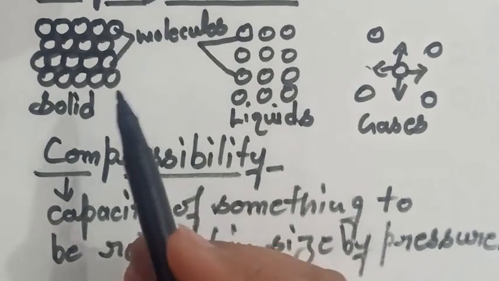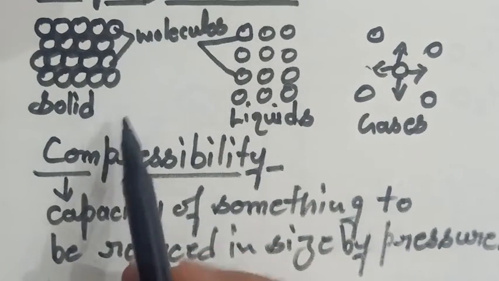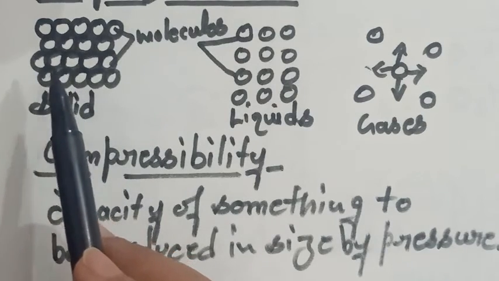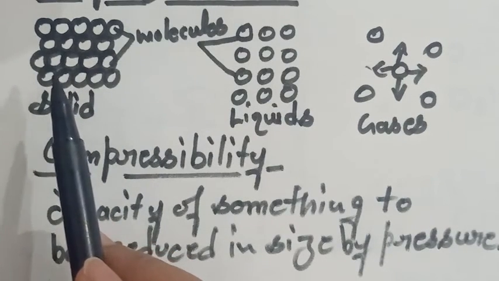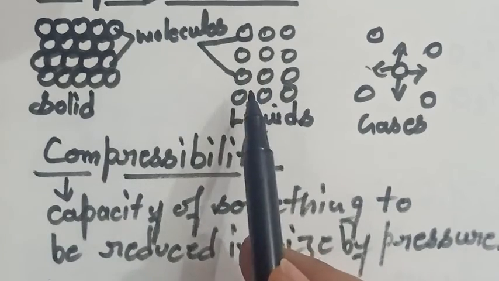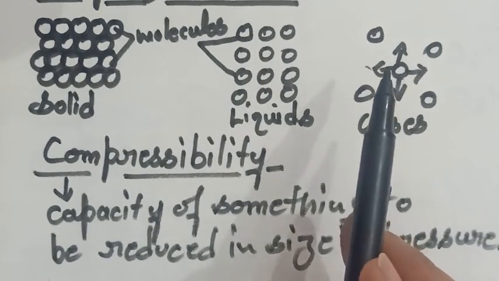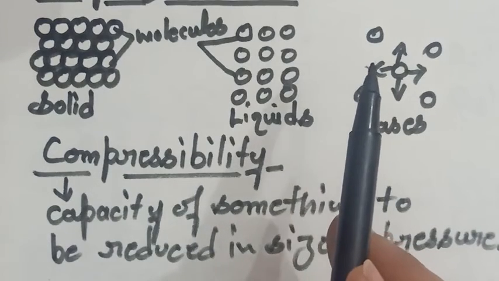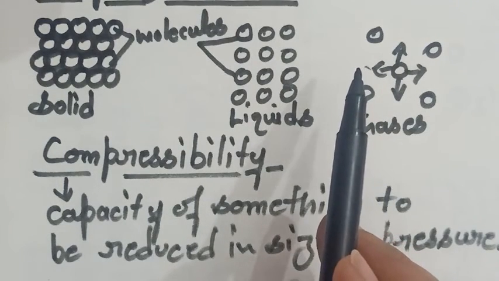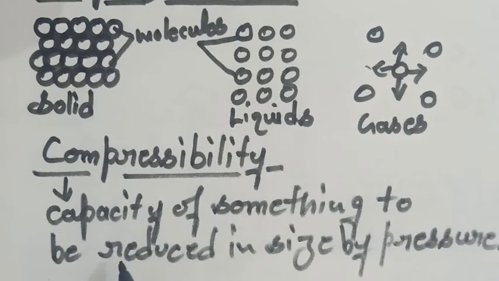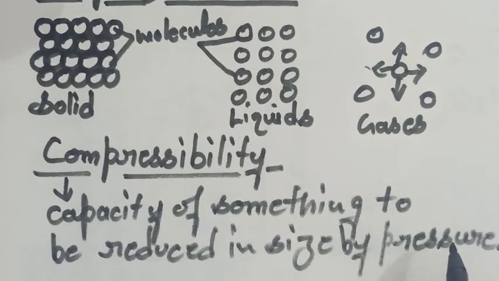Student, here it is very clear that the intermolecular space in case of solid is very small, larger in case of liquid, and largest in case of gas. As the intermolecular space increases, the molecules can be reduced in size by applying pressure.